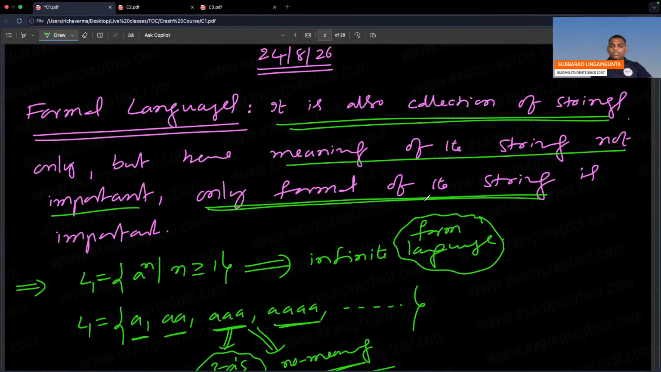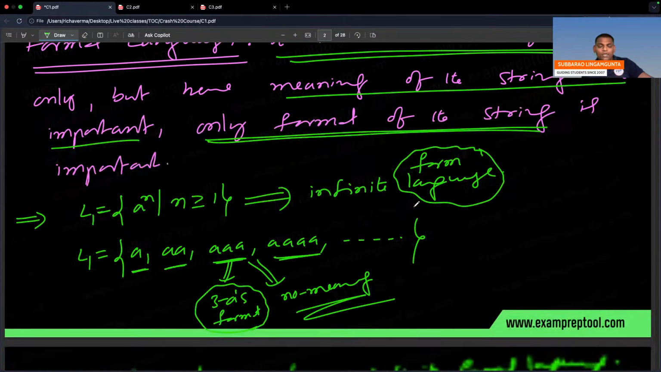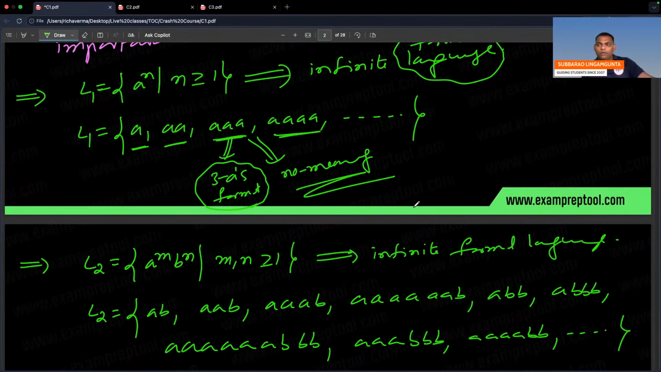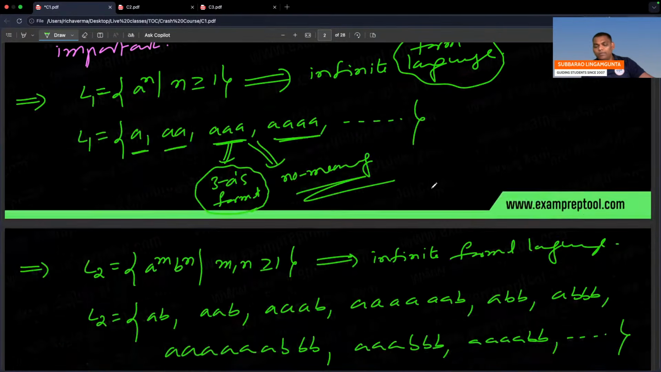Remember, today's class has just started from here. What is a formal language? Simply a collection of strings. But the meaning is not important, the format is important. What does it mean? I gave one example, L1: n number of A's, say 5 A's. What is the meaning? No meaning. But what is the format? 5 A's. And how many strings are there? Infinite. So it is an infinite formal language.